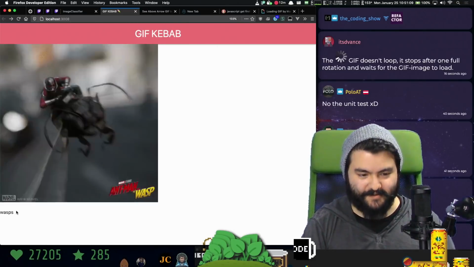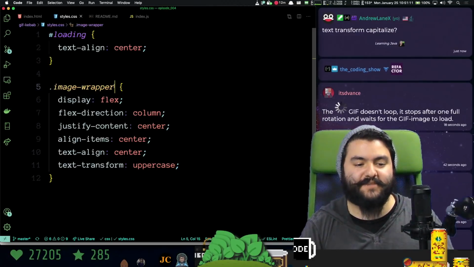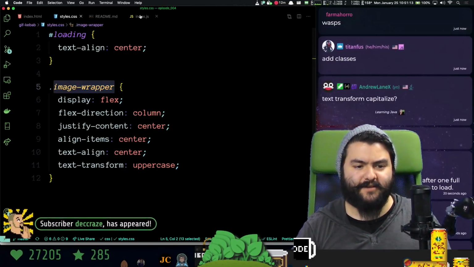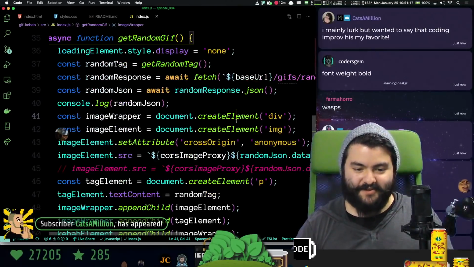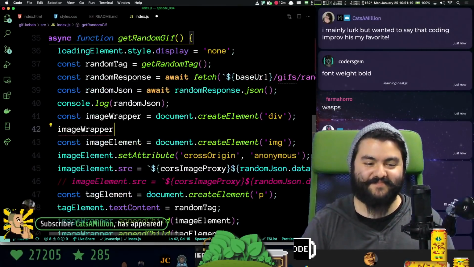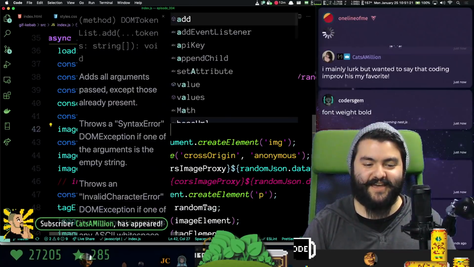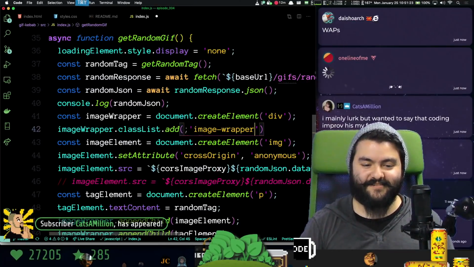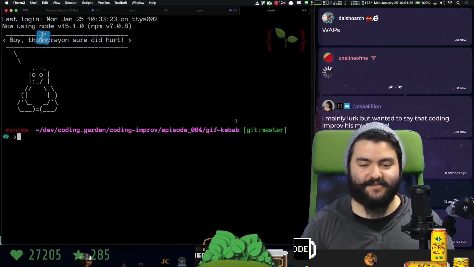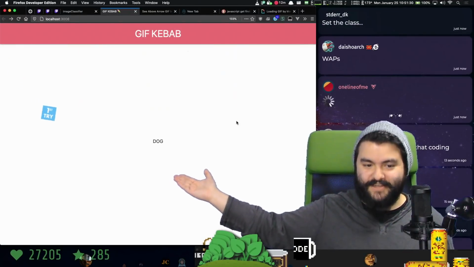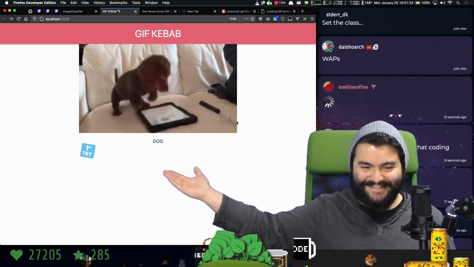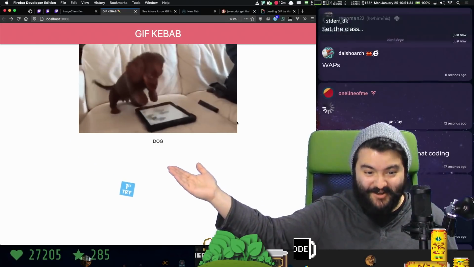Wait, why isn't it in the center? Because we need to put this class on the image wrapper. All right, we're almost there. Okay, image wrapper. Image wrapper class list add the image wrapper class. This is the winner. Yeah, thank you, a standard error. Great. So we have dog.